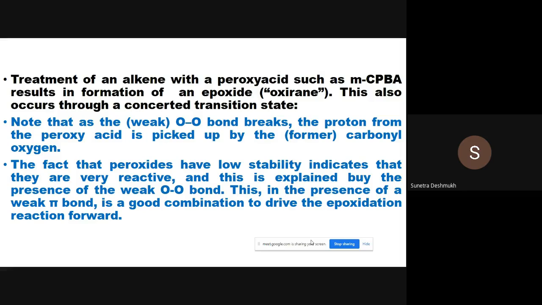The fact that peroxides have low stability, pay attention, they are highly unstable, and that's why they are highly reactive. This is a very important point. Because they are very reactive, they can break very easily at the weak oxygen-oxygen bond that the peroxide possesses. The presence of a weak pi bond along with a weak oxygen-oxygen bond is a good combination to drive the epoxidation reaction forward. That's why we can do this reaction as fast as possible.